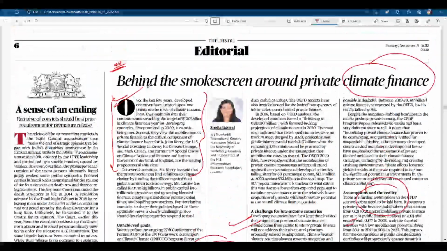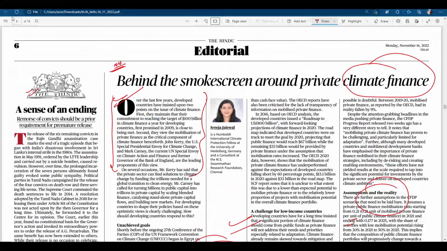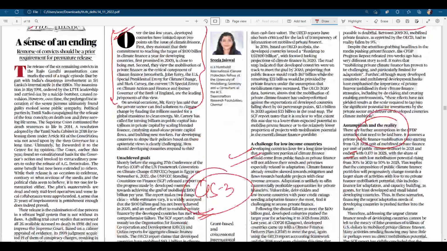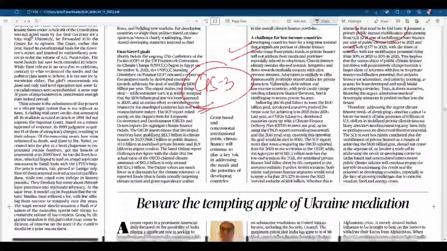Also, there is this article where the culprits of the Rajiv Gandhi murder have been released. So you can see it. There's a timeline also. If you want, you can read it, if you don't know about the case and what has happened. You can read it here.